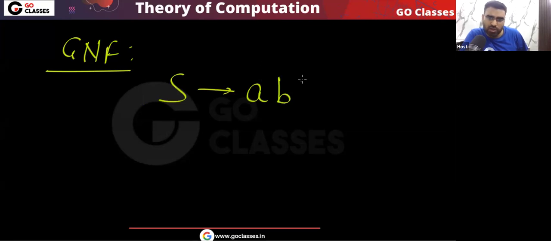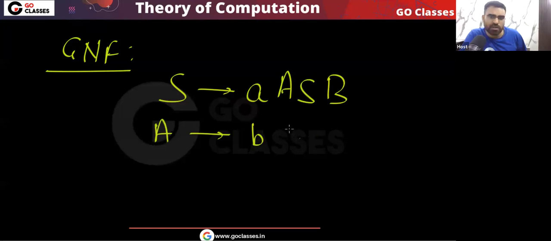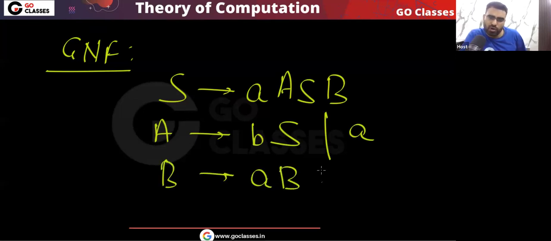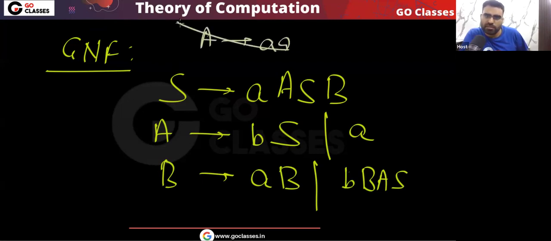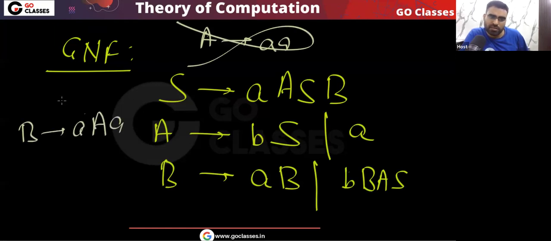Remember, in the Greibach normal form, we must have this type of thing. For example, this variable S is going to a single terminal. You cannot have two terminals. Single terminal followed by any number of variables. This B should go to a single terminal followed by any number of variables. But you cannot do this: A going to double a. This is not allowed. If you do B going to baa, this is also not allowed.